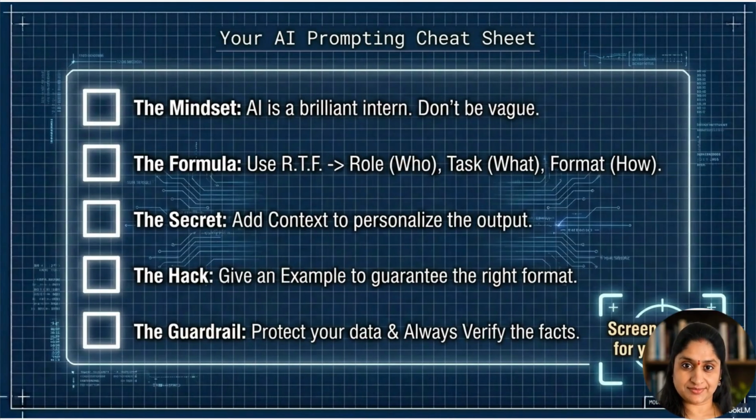Here is the cheat sheet. A prompt is your instruction to AI. Vague input usually creates vague output. Use role, task, and format to get clearer answers. Add context when the task needs more detail. And always verify important answers. If you learn this one skill, every AI tool you use becomes more useful.